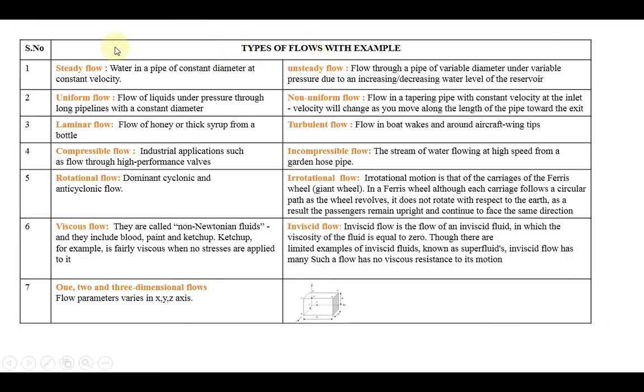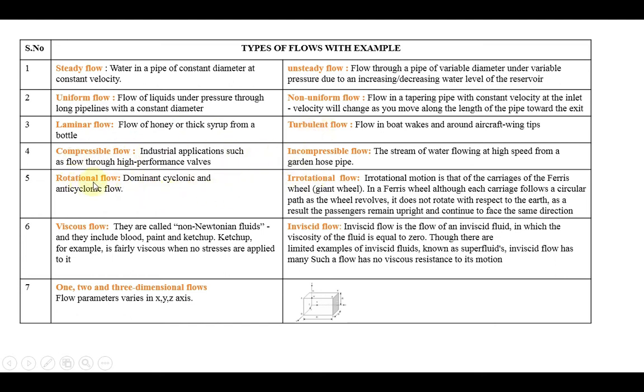So this is the clear chart, clear table. Here I am giving the example of each and every flow. Okay, so you can pause this slide and read the example of each and every flow. Because they are just examples, I don't want to read them again. So steady flow, unsteady flow, uniform flow, non-uniform flow, laminar flow, turbulent flow, compressible, incompressible, rotational, irrotational.